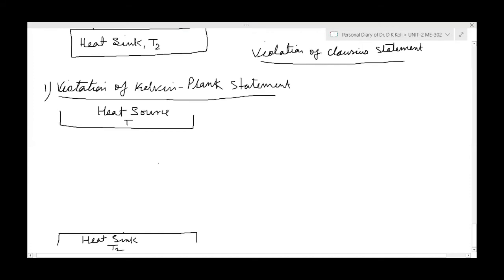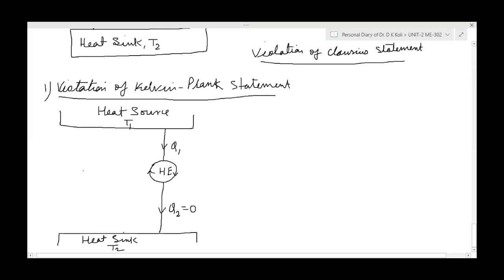Now there are two systems. One system is the heat engine, operating in a cycle. This heat engine is taking Q1 amount of heat from the heat source, and suppose this heat engine is rejecting Q2 equals 0 amount of heat to the heat sink.